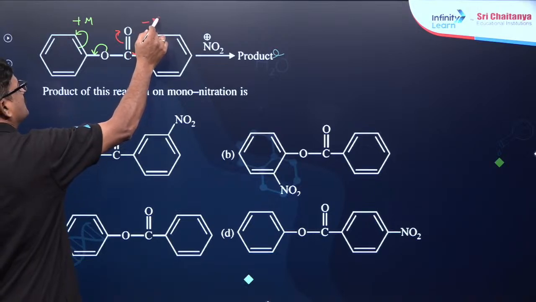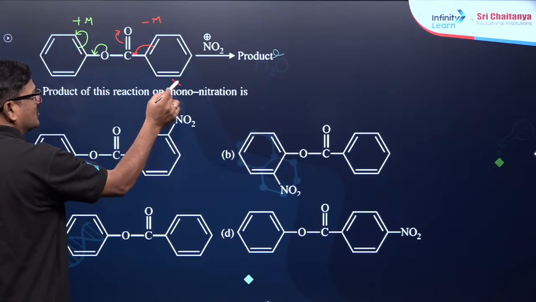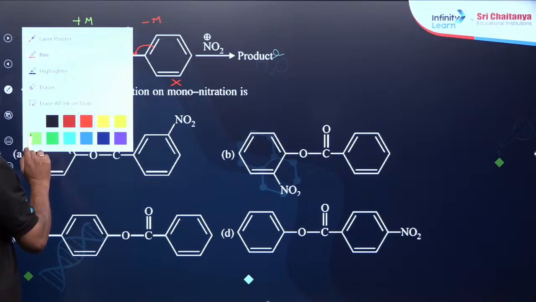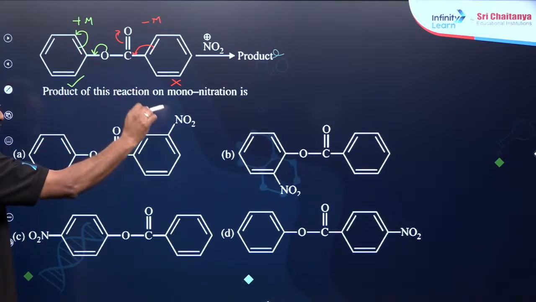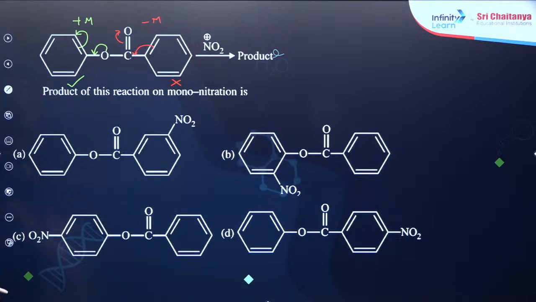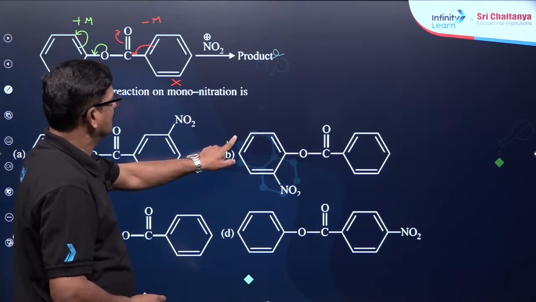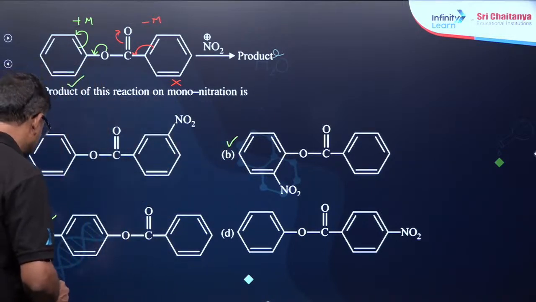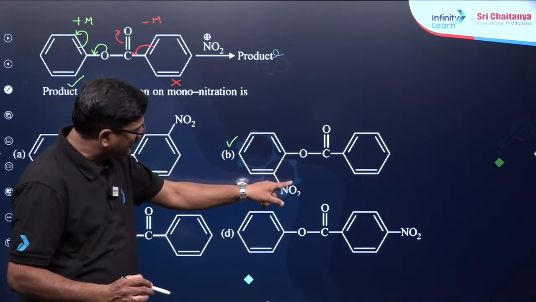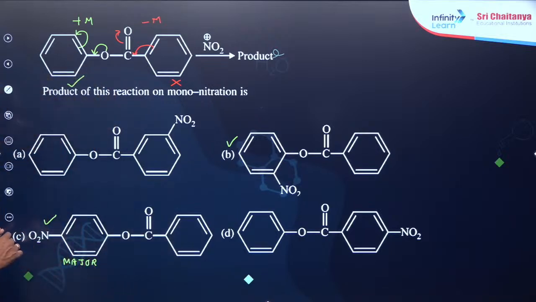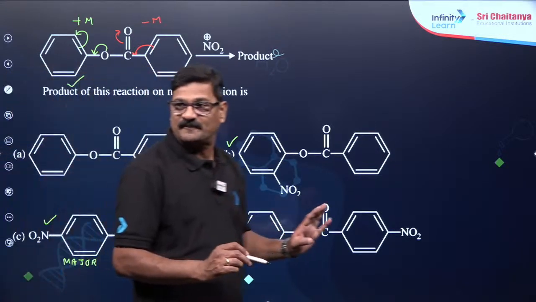So whenever a positive mesomeric effect is there, and a negative mesomeric effect is there, you follow the positive mesomeric effect, and the electrophilic substitution takes place accordingly, as in nitration. This can also happen and this can also happen. But this is going to be the major one. Why? Because here a bit of repulsion can be experienced, here the repulsion is minimum. Understand? Clear?